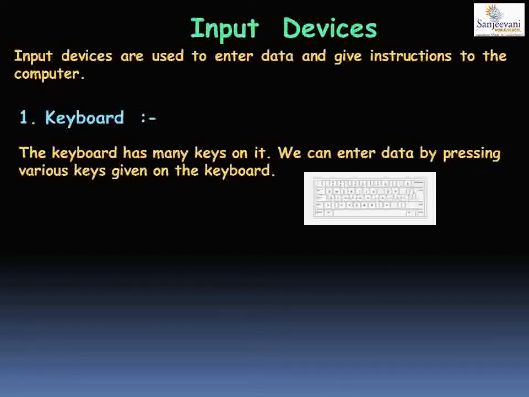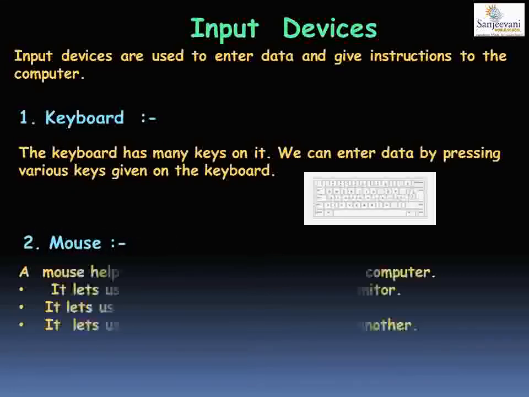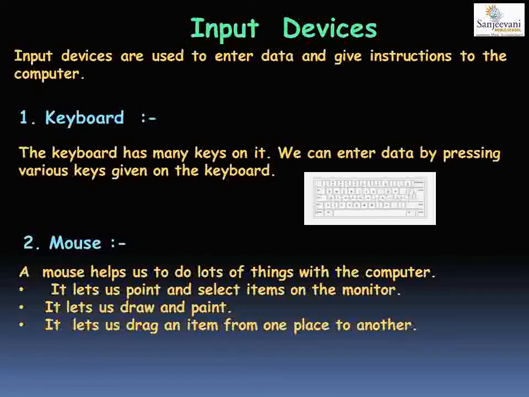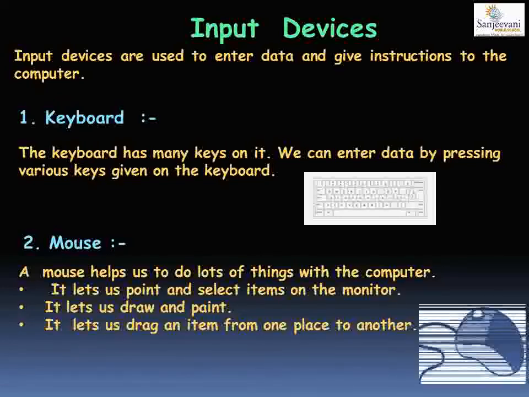The next input device we are going to learn is a mouse. Now, the mouse helps us to point or select a particular file or a folder, or you can say an item on the monitor. With the help of the mouse, you can draw in Paint. You can also drag an item from one place to another with the help of the mouse.